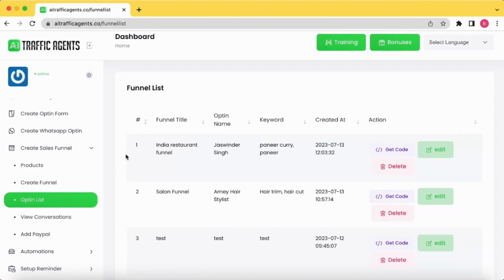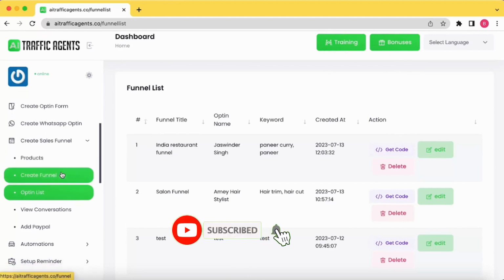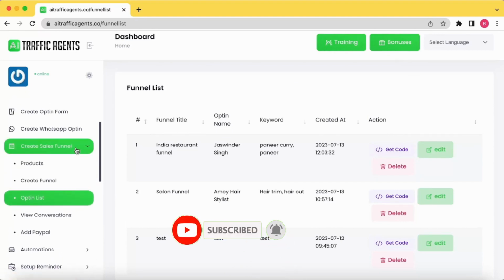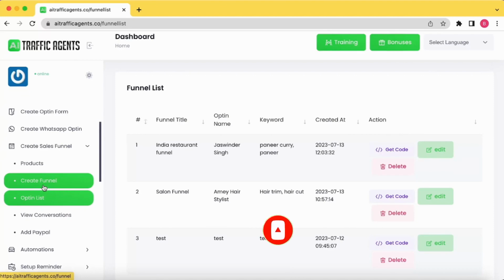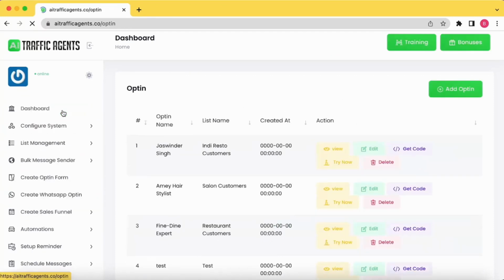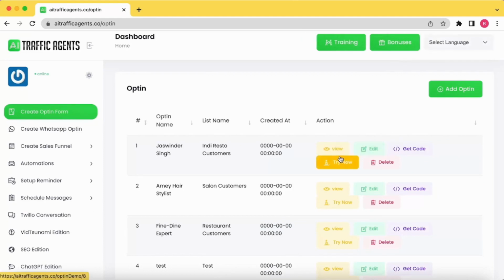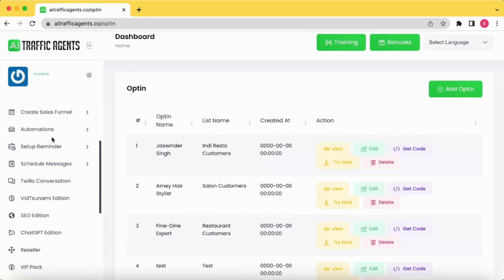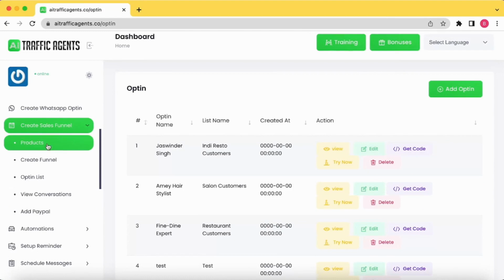So you see a funnel is created. This is our funnel. We can add this funnel on the website by simply picking the code, and we can add it over there, and pretty much the funnel is ready. We can test it through the bot by going in the opt-in option and clicking on the try now button, and that's it. Your funnel will be ready.